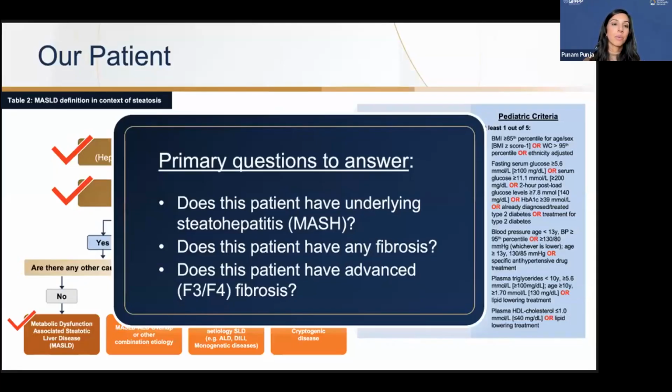And same thing, we can't answer, does this patient have advanced F3 or F4 fibrosis? Because we would need to start off with non-invasive testing with a FIB4 score and then move on to either a transient elastography, ELF test, and if you have access to an MRI elastography, and or having the patient undergo a liver biopsy.